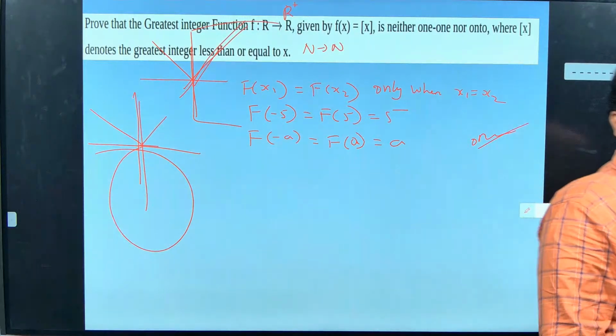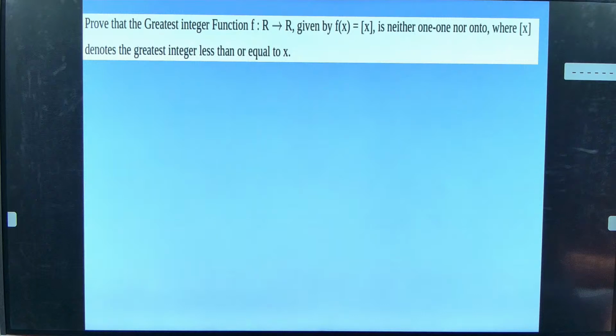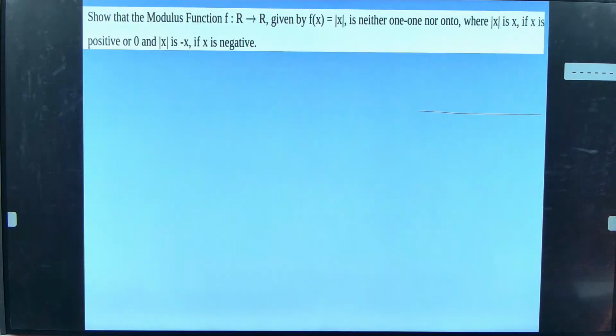Is it clear, guys? Maths teachers always understand what they say themselves; whether the others understand is the problem. Did you understand or not? Shall I move? Okay, so can you say whether this function is definitely the greatest integer function? The modulus function is not one-to-one and onto. Are you getting why? Yes, a negative number and a positive number can give the same output.